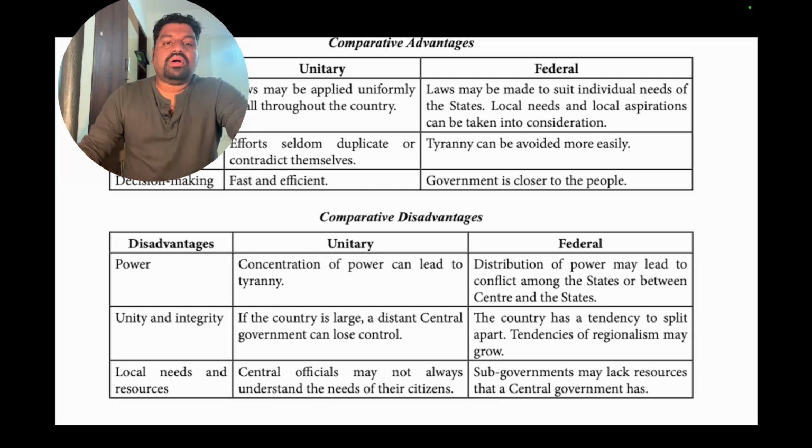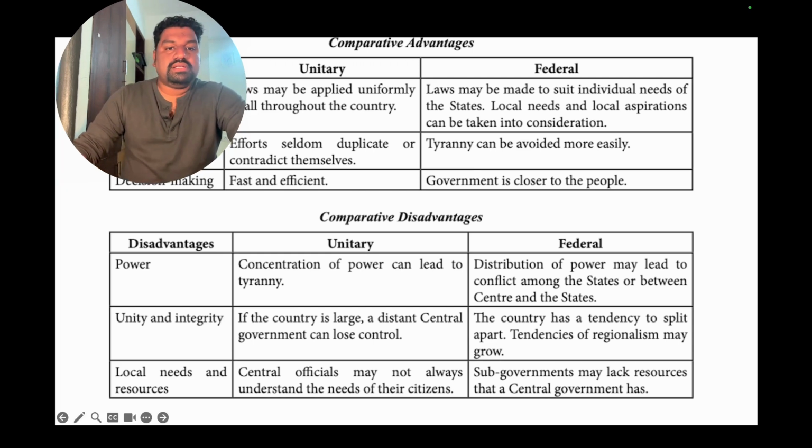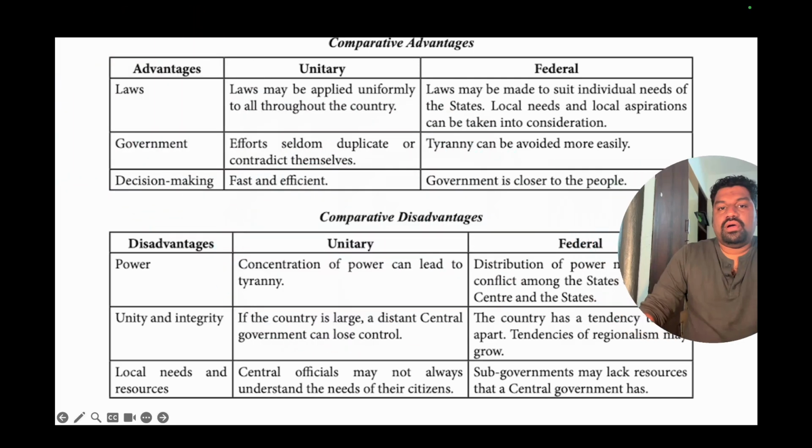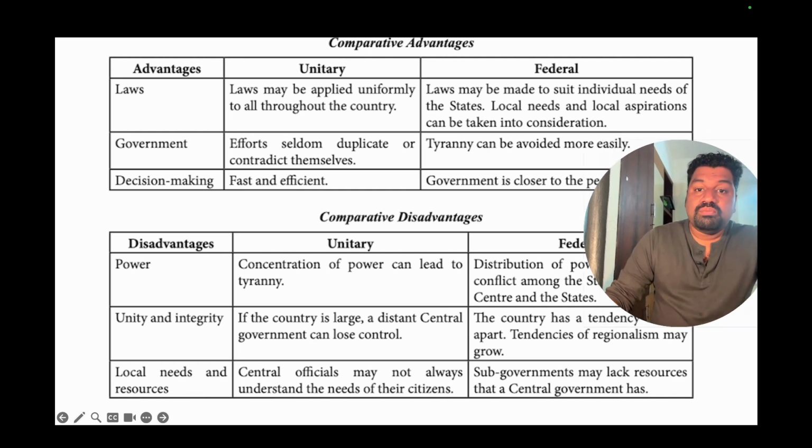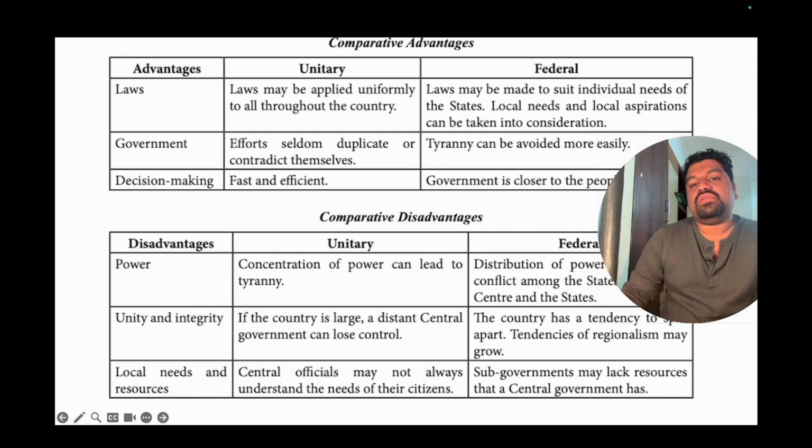Okay. Now coming to the advantages and disadvantages of having unitary and federal government. Laws may be applied uniformly to all throughout the country in a unitary government, whereas in a federal government laws may be made to suit individual needs of the states. Local needs, that's called local aspirations, are taken into consideration.